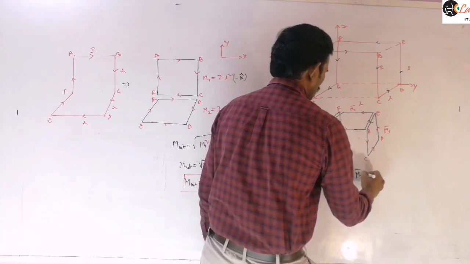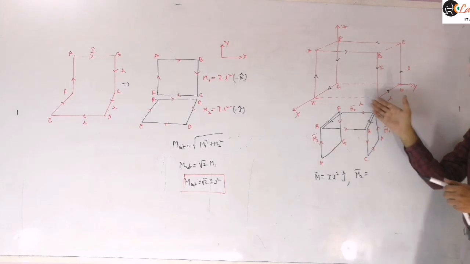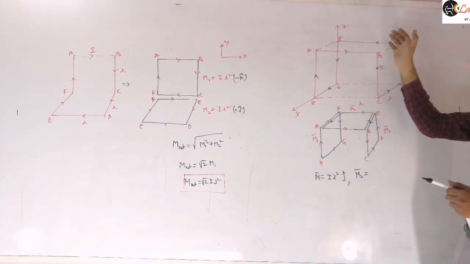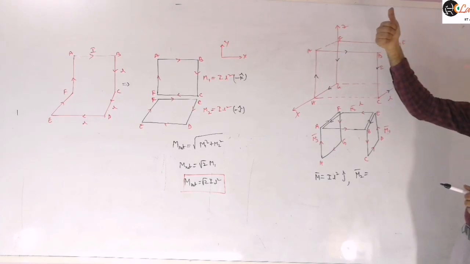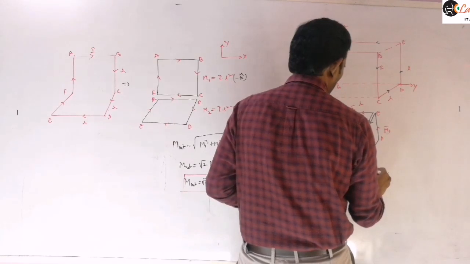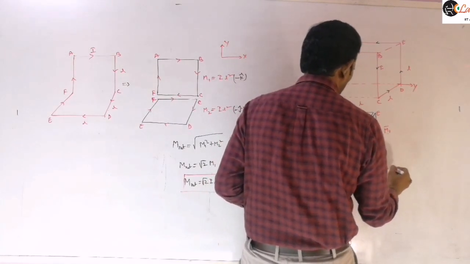Now this next m2 bar you can write as, m2 bar means now see this current is flowing in the upper plane here, parallel to the xy plane, that is, the top of this cube. So current is flowing like this. Then the thumb is along the z direction. So the magnetic moment of that will be I into L square into k cap.